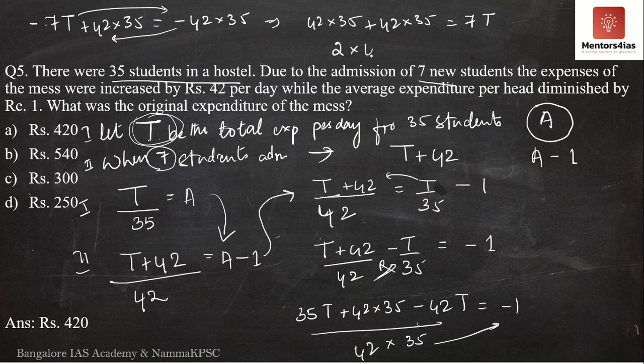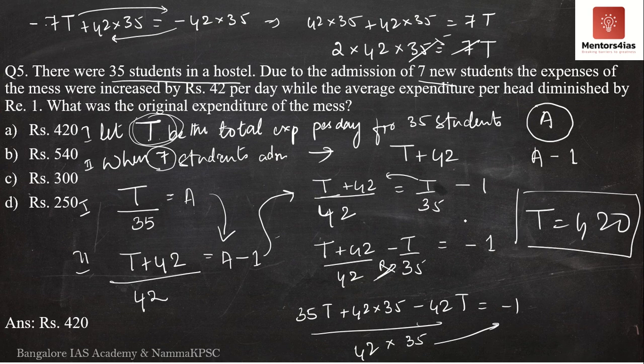Or I can write 2 into 42 into 35 is equal to 70T. 7 5s are 35. 5 2s are 10. 10 into 42 is what? 420. Therefore, T is equal to 420. So what was the total expenditure per day? What is the total expenditure in the hostel per day? The total amount of money was nothing but 420 rupees. Therefore, the correct option is option A. It is 420. I hope you've understood this.